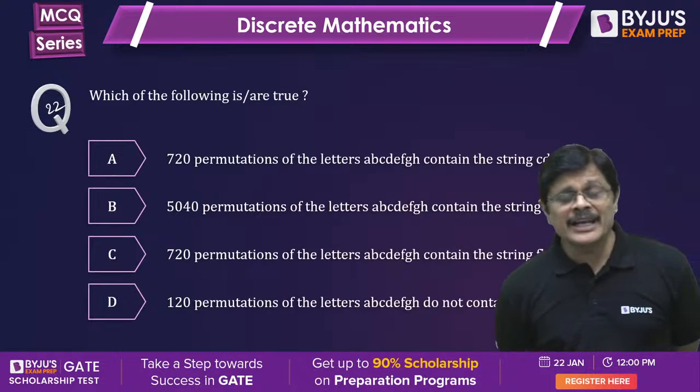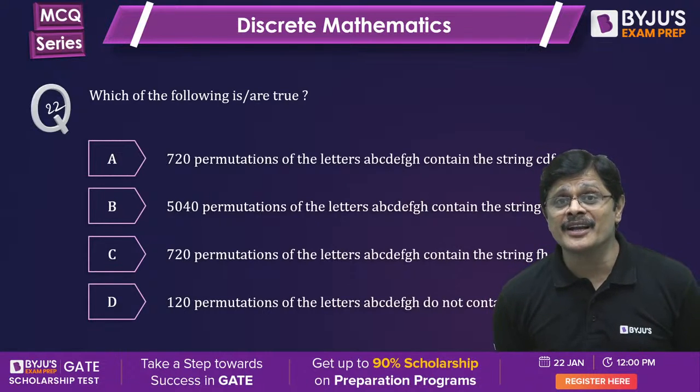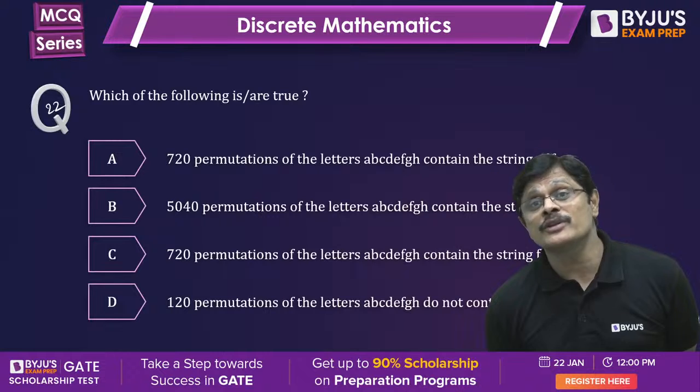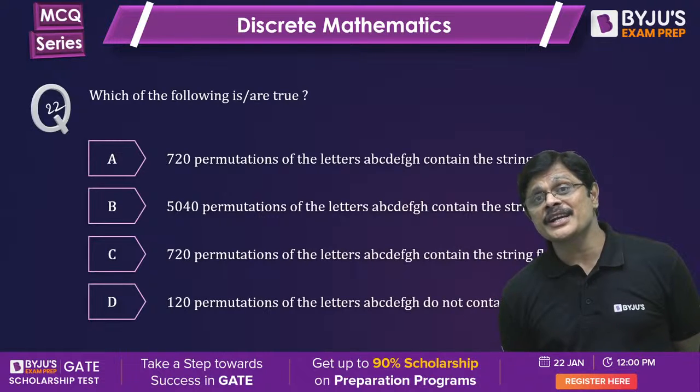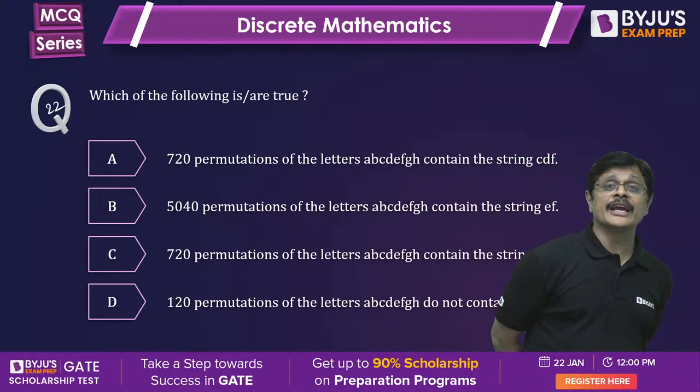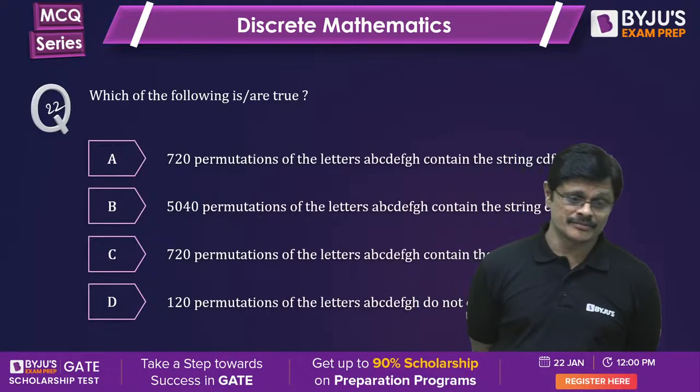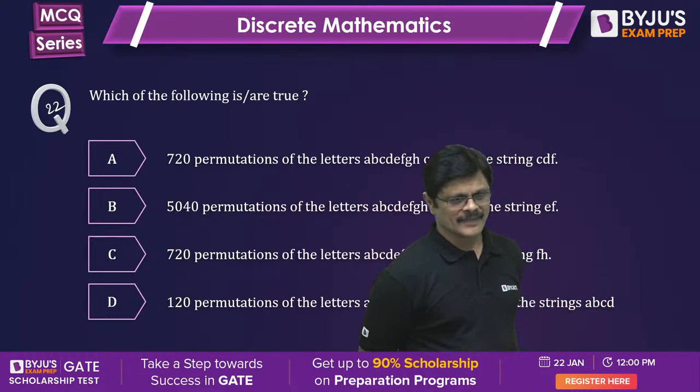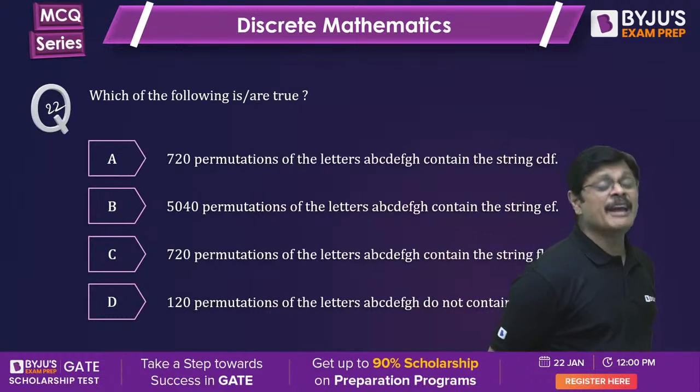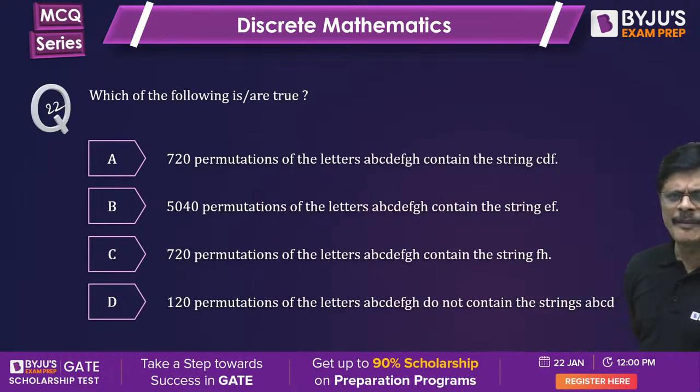Lalit Rana, E less than or equal to 3V minus 6 is for minimum degree of region equal to 3. If minimum degree of region equal to K, it is E less than or equal to K into V minus 2 by K minus 2. Remember that. That is the default, because the default minimum degree of region is 3.